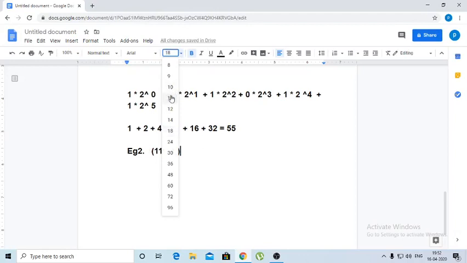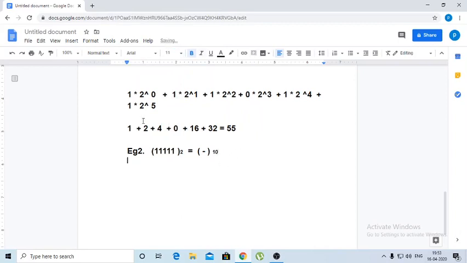This is a base 2 binary number. We have to convert it into a decimal number with the base 10. So we have to write base 10.